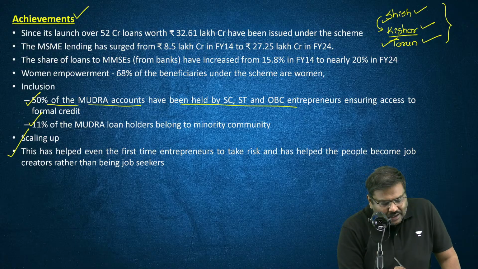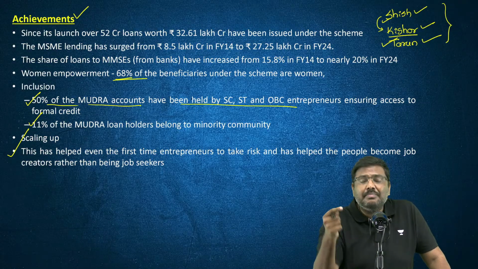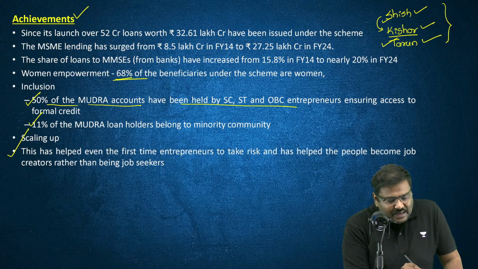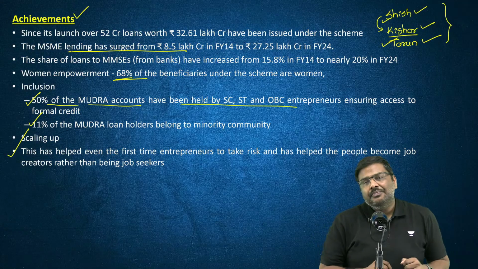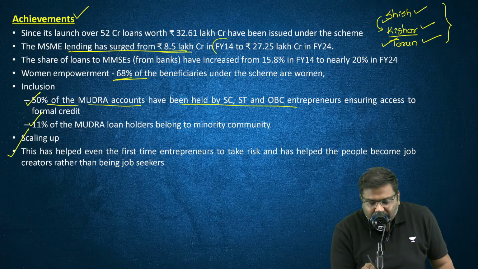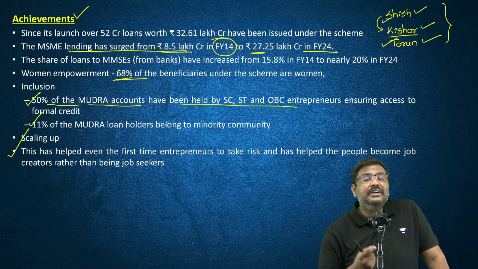Women empowerment: 60% of the beneficiaries under Mudra Yojana are women. That is helping in women empowerment. MSME lending in the banking sector has increased because of Mudra Yojana, from 8.5 lakh crore rupees in financial year 14 to 27 lakh crore rupees in financial year 24.